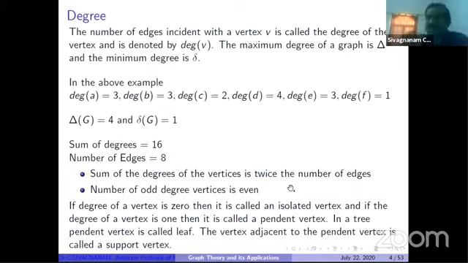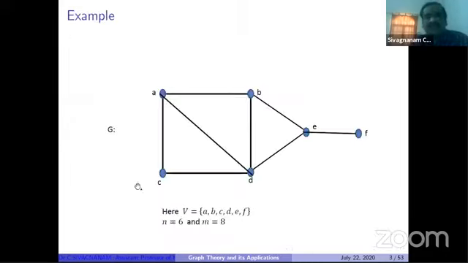The vertex which is adjacent to a pendant vertex is called a support vertex. So in this example, there is no isolated vertex, because the minimum degree is 1. Here F has degree 1, so F is a pendant vertex. And this E is adjacent to the pendant vertex, so E is called a support vertex.